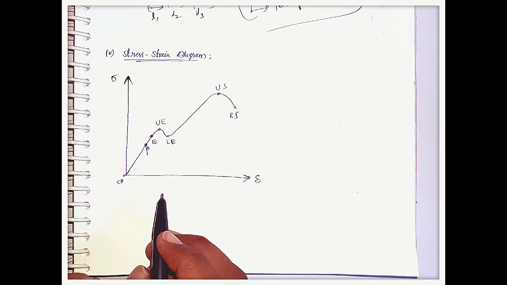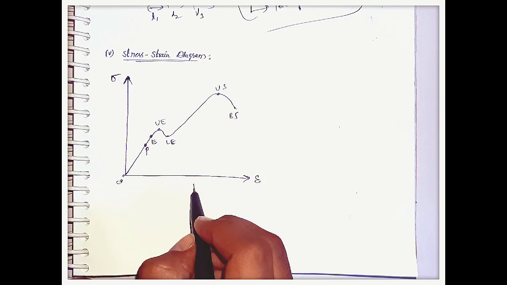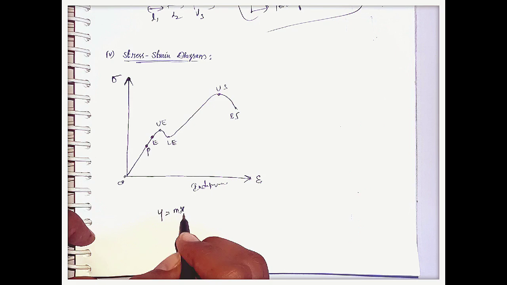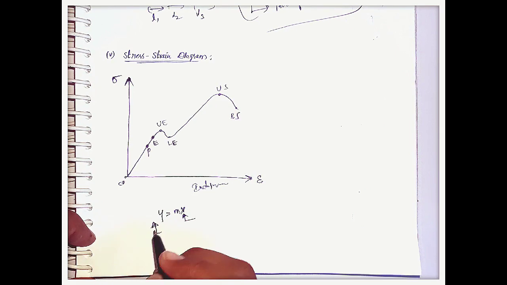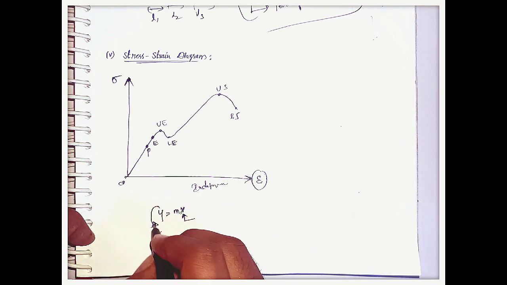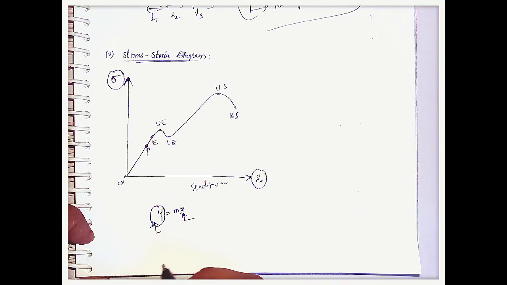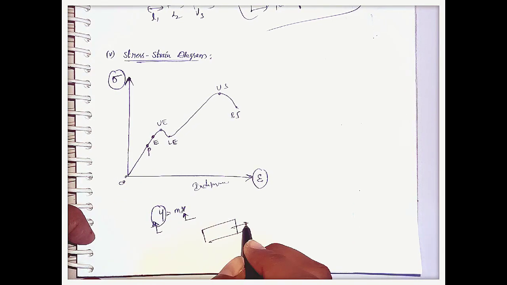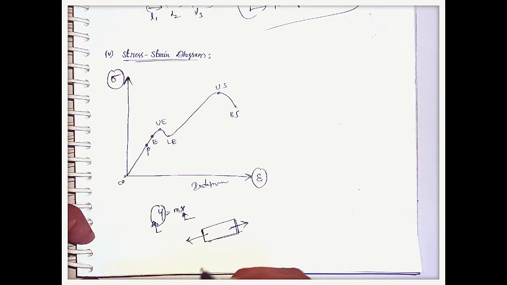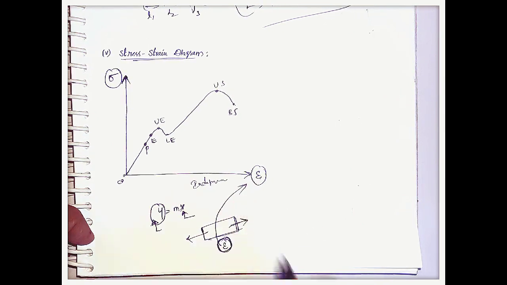Here I will tell one small concept. Why are we taking stress on the y-axis and strain on the x-axis? The x-axis is the independent axis. Okay, if we consider y is equal to mx, x is the independent and y is the dependent. So whichever is independent we should take on the x-axis, and whichever is dependent we should take on the y-axis. Here stress depends on the strain, because if we apply a load on the beam, before getting the stress, the body will be subjected to strain. So that's why strain is the independent one, and that's why we are taking it on the x-axis.